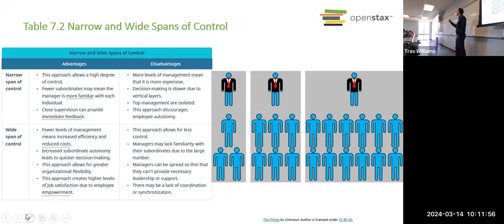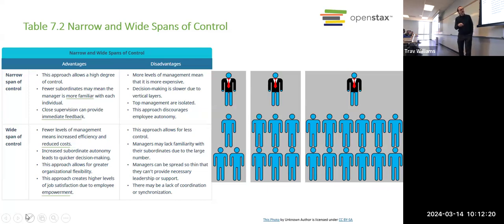Obviously, employees will get more guidance, more time with their manager. Now, you don't always want to spend time with your manager, but if you're really trying to improve and you're really trying to work hard for the company, having that feedback from a good manager is really valuable.